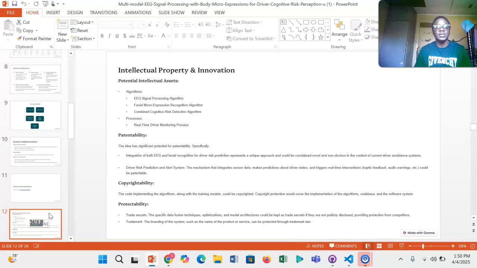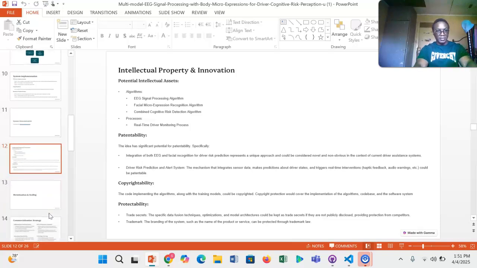So the intellectual property: we have potential intellectual property where we have the EEG signal processing, we have the facial microexpression algorithm, and the combined correlative risk detection algorithm. We have our processes that we use in our models, like the real-time driver monitoring process. So those are our intellectual properties. Patentability, yes, our system has potential for patentability due to its novel and new techniques that haven't yet been used in the industry. Our code is copyrightable, and our trade assets and our trademark, which is our name, are also protectable by law.